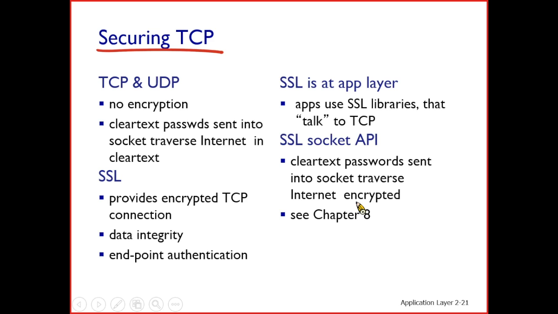If we want security enhancement, you can use SSL, Secure Socket Layer. With SSL, we can have an encrypted TCP connection, so that we can take care of data integrity and also endpoint authentication. Authentication asks, is it you? We want to make sure, and that way is called authentication.